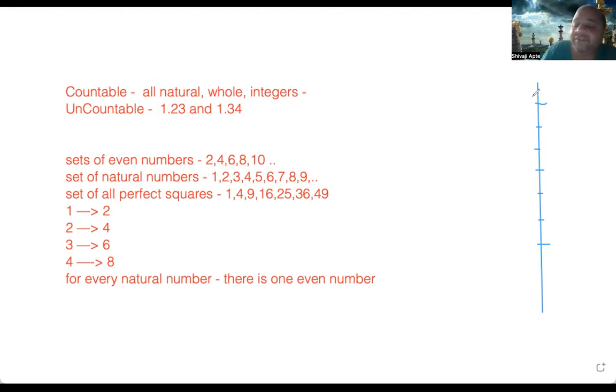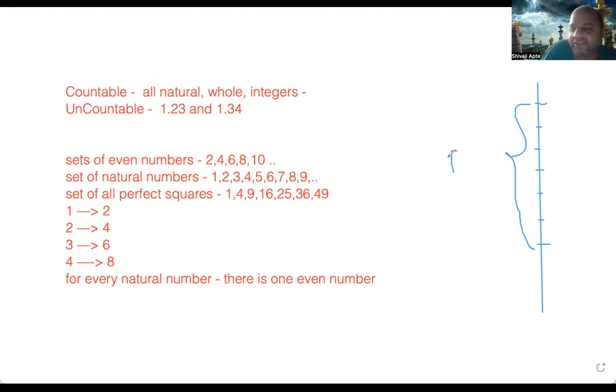The next level of infinity comes when you are talking about the fact that between any two numbers there are, as I said, so many decimal numbers, and between any two decimal numbers so many other decimal numbers, right? This goes on and on. So what I wanted to say is there is a set of numbers which may be infinite, but between any two they are finite.